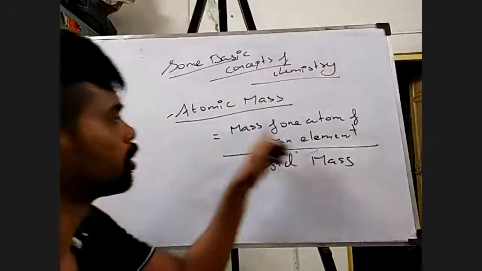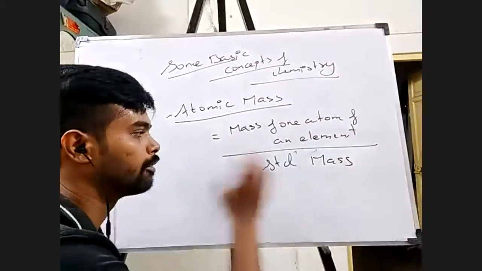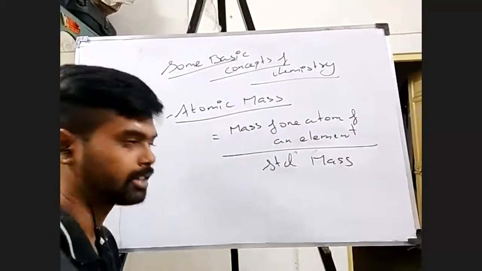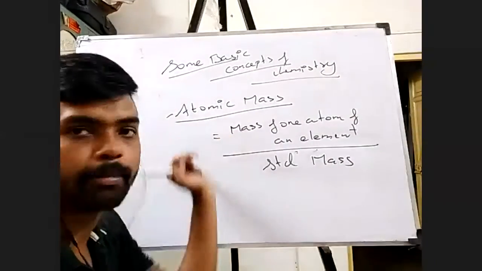I'm going to measure the mass of one atom of an element with respect to some standard mass. I'll tell you what the standard mass is. So now you can understand what exactly I meant by relative in nature.